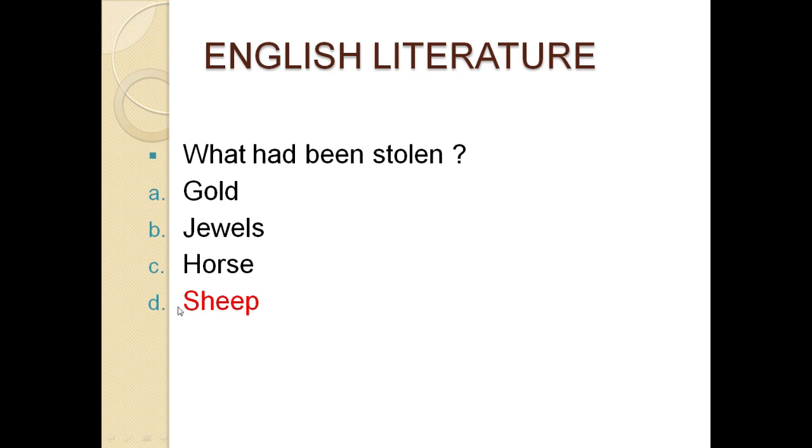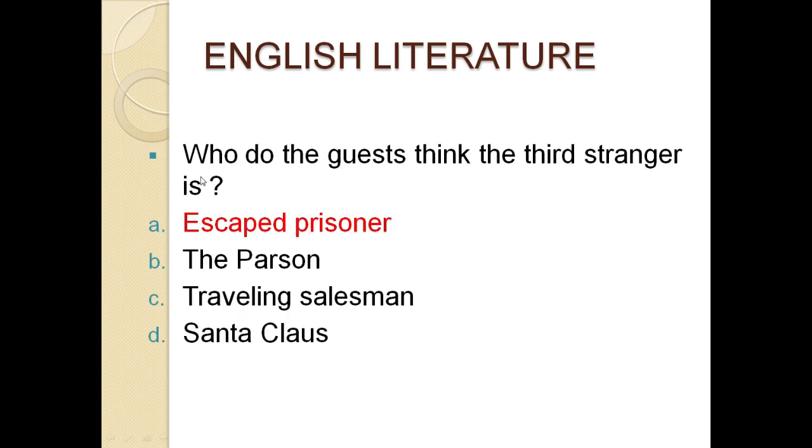The next question is number 11. Who do the guests think the third stranger is? Number A, escaped prisoner. Number B, the parson. Number C, traveling salesman. Number D, Santa Claus. And the correct option is A, escaped prisoner.